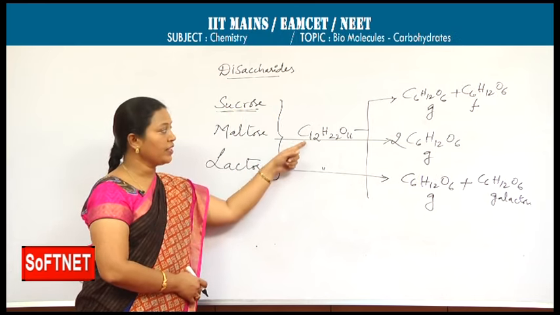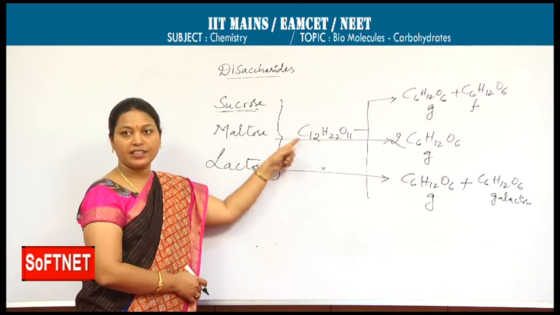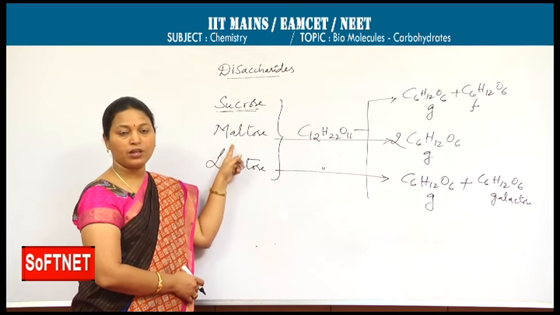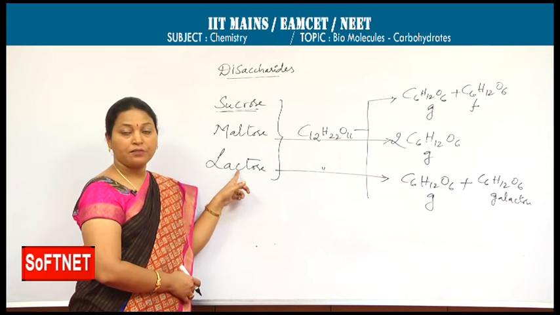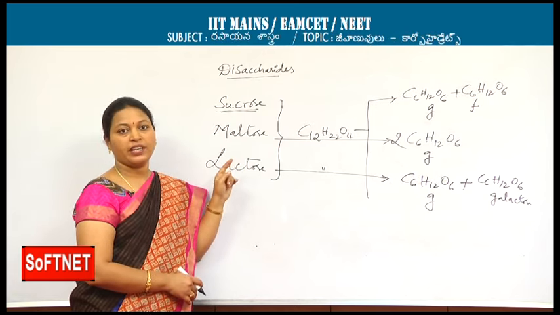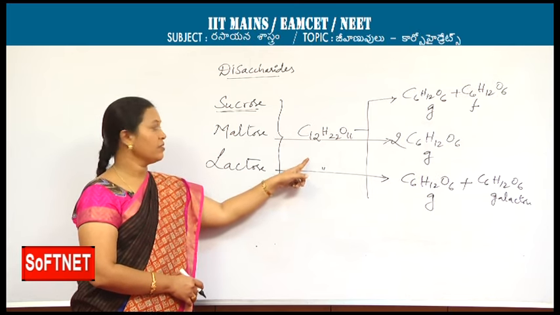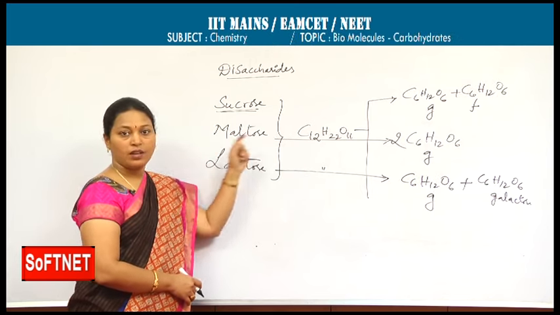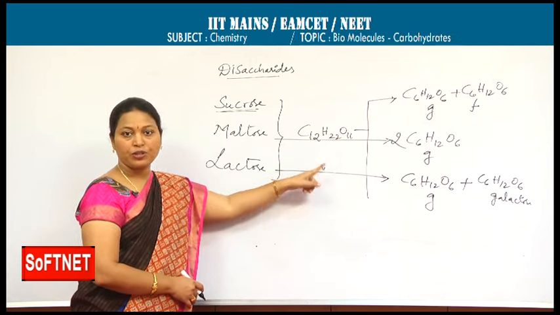By seeing C12H22O11, one cannot say whether it is sucrose, maltose or lactose. If the disaccharide hydrolyzes to produce glucose and fructose, we can confirm it as sucrose. If it hydrolyzes to produce only glucose units, we can confirm it as maltose. If it hydrolyzes to produce glucose and galactose, we can consider it as lactose.